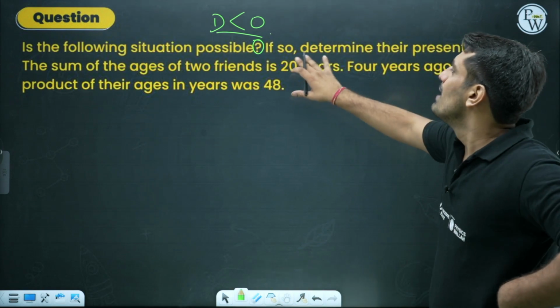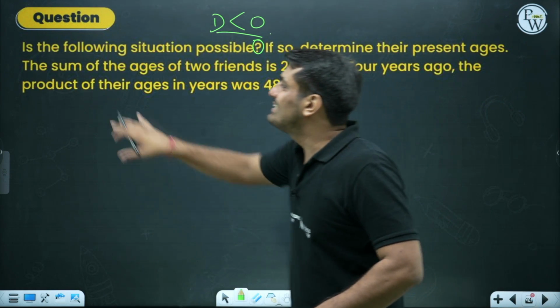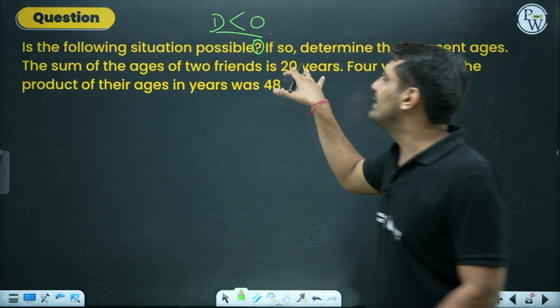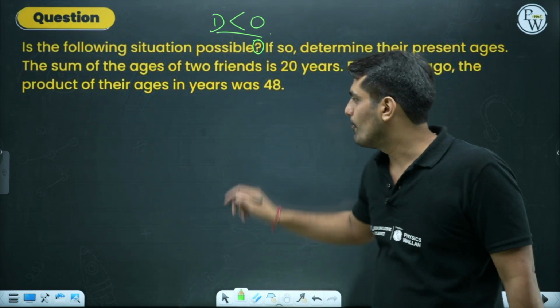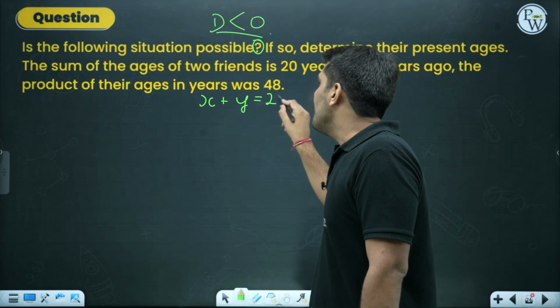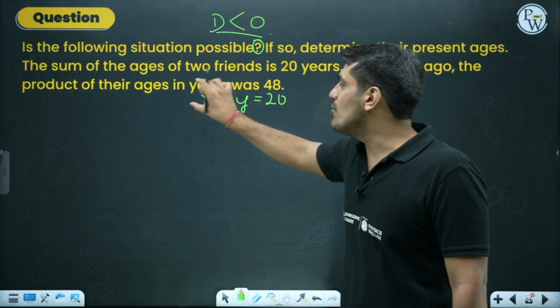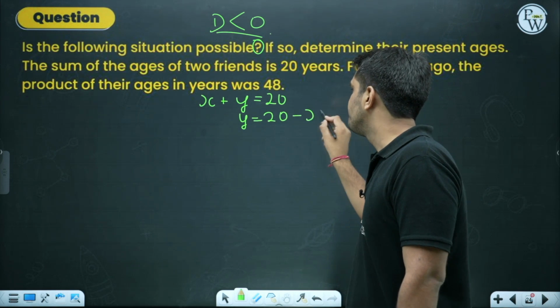Let's read it out. Determine the present age. We need to find the present age. Okay. The sum of the ages of the two friends is 20. If the two friends have ages, let's say x and y, then x plus y equals 20. I must reduce the other variable in terms of x only. So y from here will come out to be 20 minus x.